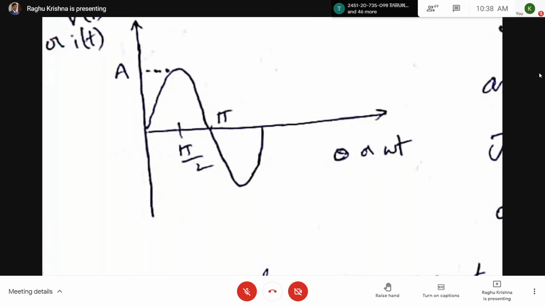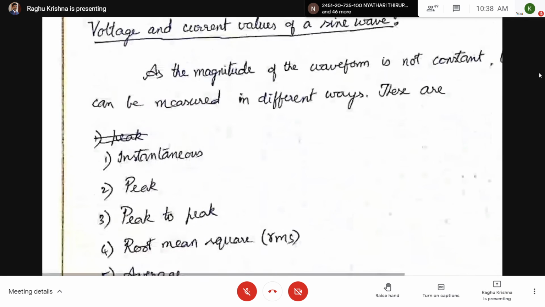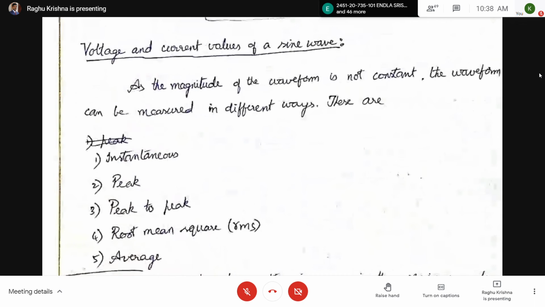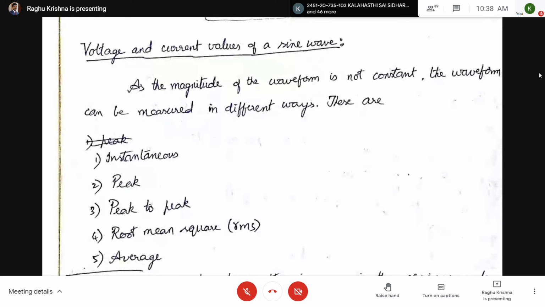Okay. So if you take the instantaneous voltage and current values of a sine wave, there are 5 values. First one is the instantaneous value. Its value depends upon the time. Next, the peak value.